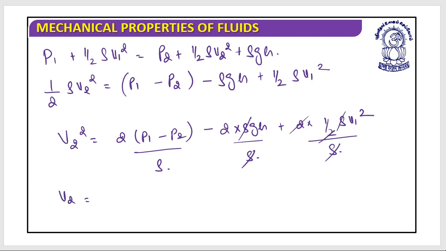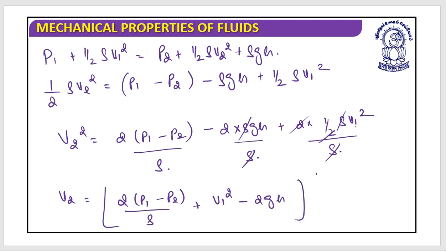So V2 equals the square root of 2 into bracket P1 minus P2 divided by rho, plus V1 square, minus 2GH. This is V2. I hope this is clear.